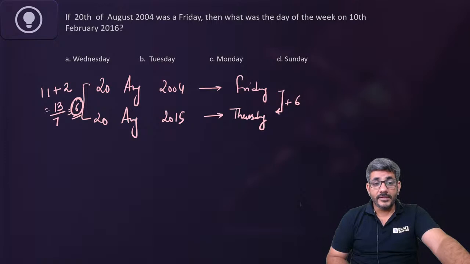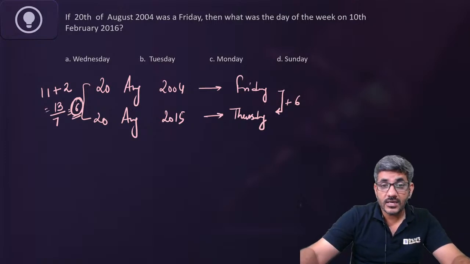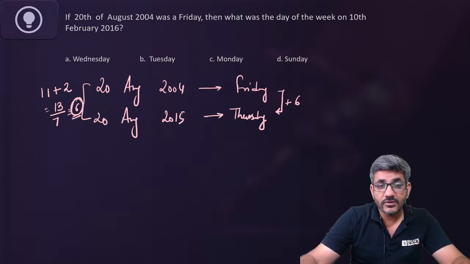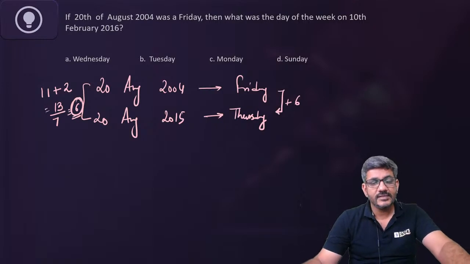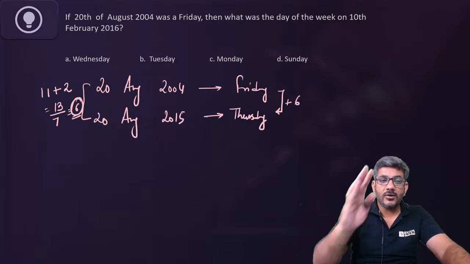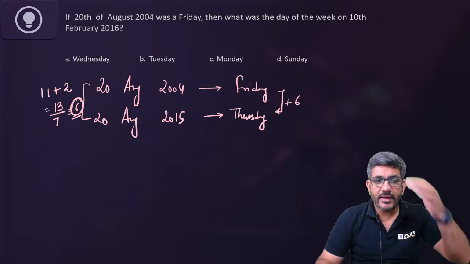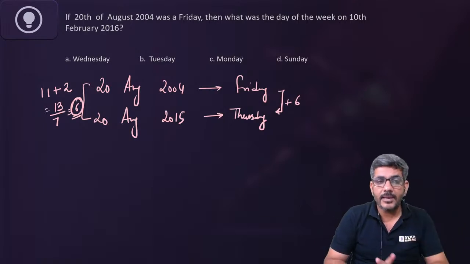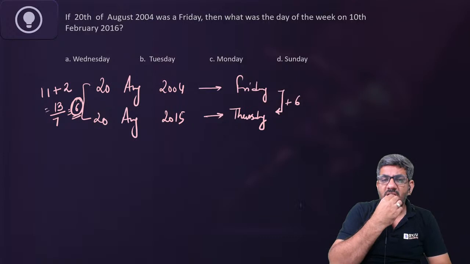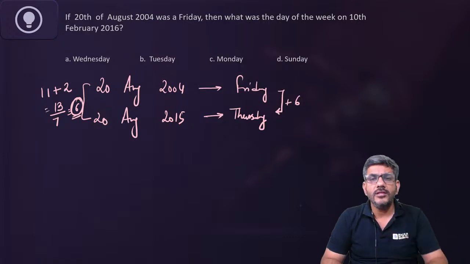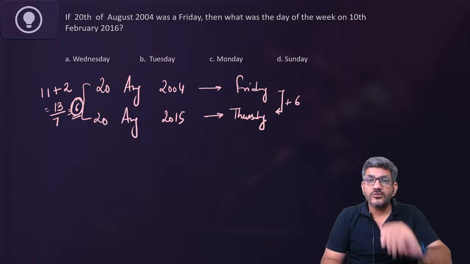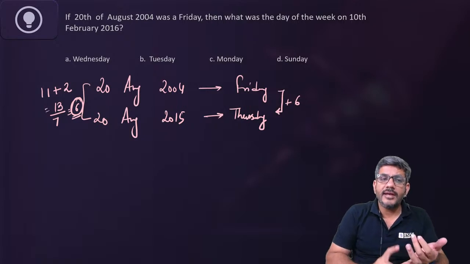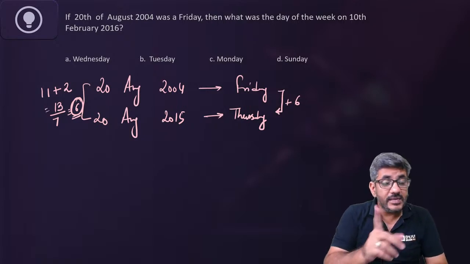ठीक है, और मैं देख रहा हूं बहुत लोगों ने इसका आंसर दिया है, अनुराग, चारवी, अनीश, साक्षी और सब ने आंसर ए दिया है. Hopefully answer is A. So first of all, the number of days between them is 13. 13 divided by 7 gives me a remainder of 6. So Friday plus 6 is Thursday. Now some of you might have this question, sir, leap year सब दो क्यों ले रहे हैं, तीन क्यों नहीं ले रहे हैं? 2004 is also a leap year. So 2004, 8 and 12, they all should be taken. So please keep it in mind.